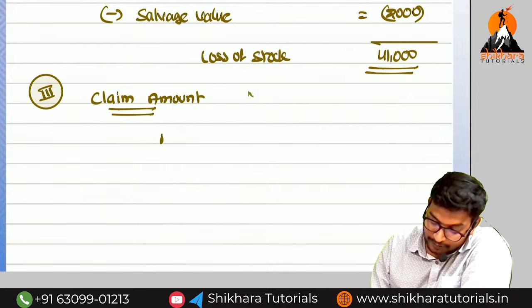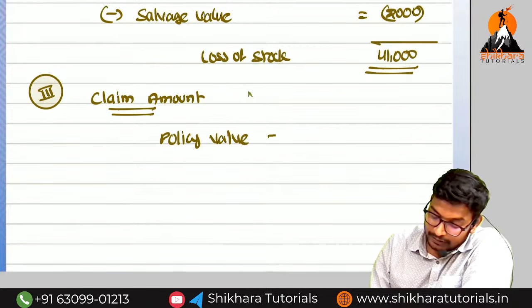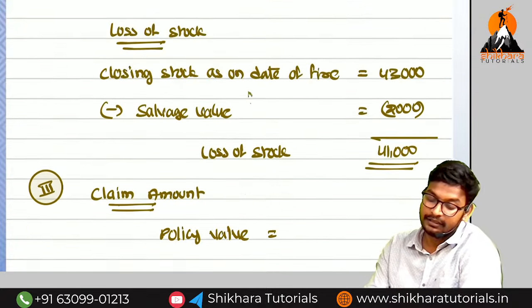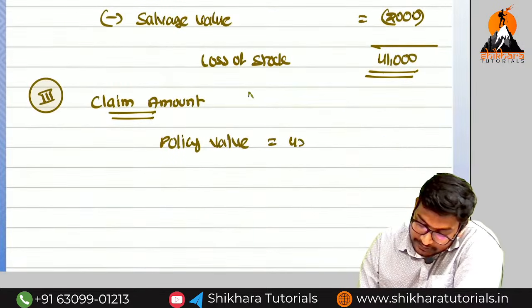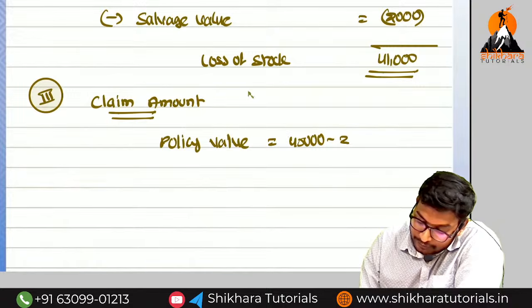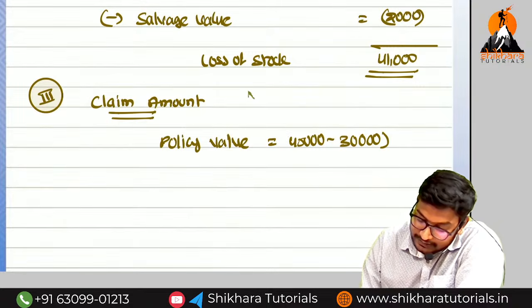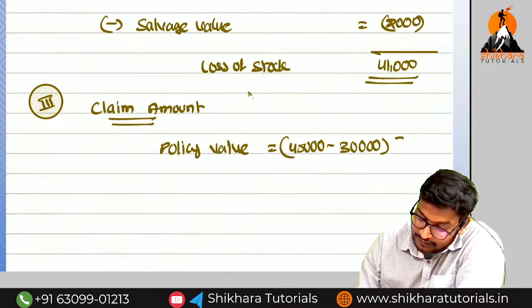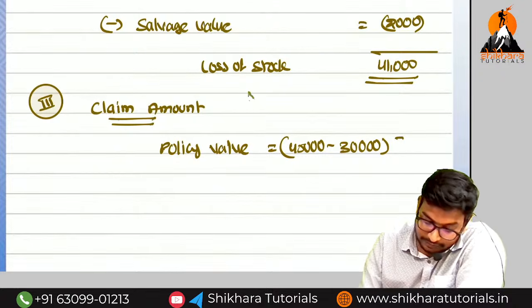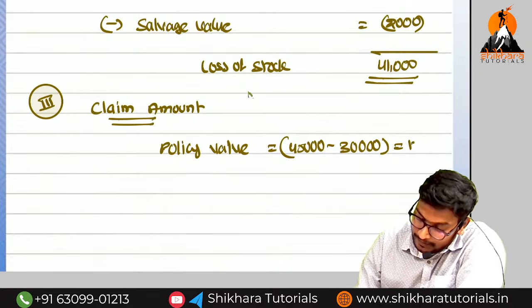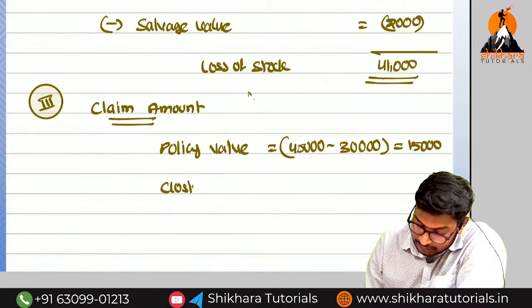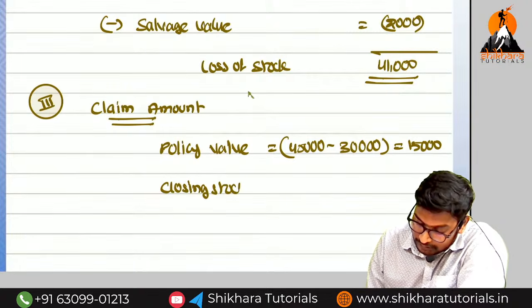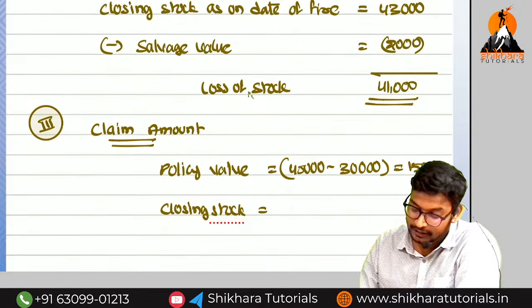Can you say the policy value now? Updated policy value. Normally the updated policy value is how much, Amma? 45,000. We have received a claim of how much rupees? 30,000 at the time of the first time. What is the actual amount now? 15,000. Can you say the closing stock as on date of fire?